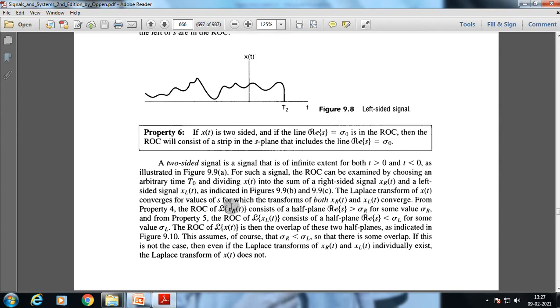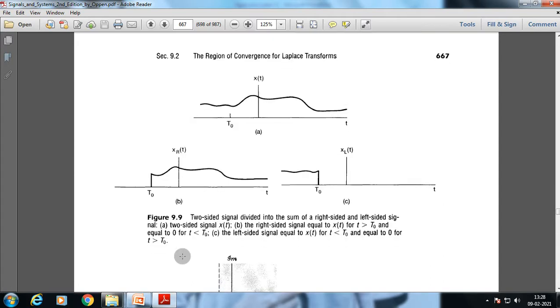We can understand that the region of convergence for this part consists of a half plane real part of s greater than sigma r, for some sigma r, and by property 5 this part will consist of a half plane less than sigma l, for some value of sigma l. So the region of convergence of the Laplace transform of x of t is then the overlap of these two half planes, as indicated in figure 9.10. This assumes, of course, that sigma r is less than sigma l, so that there is some overlap. If this is not the case, then even if the Laplace transforms of x_r of t and x_l of t individually exist, the Laplace transform of x of t does not.